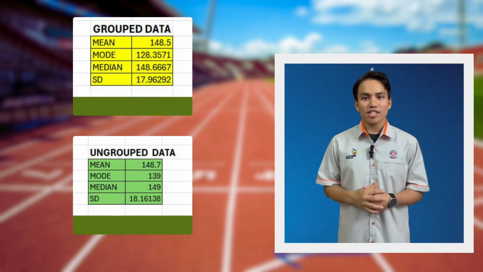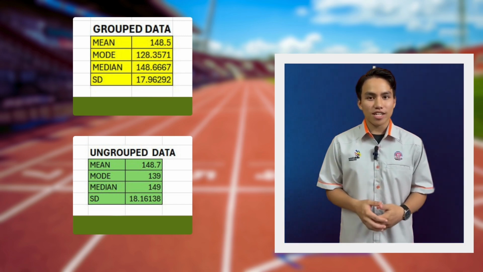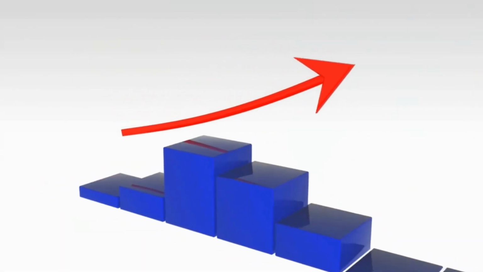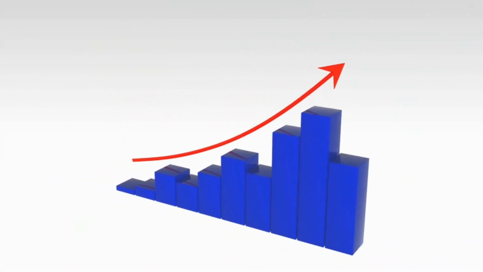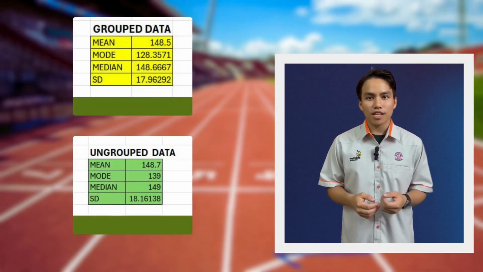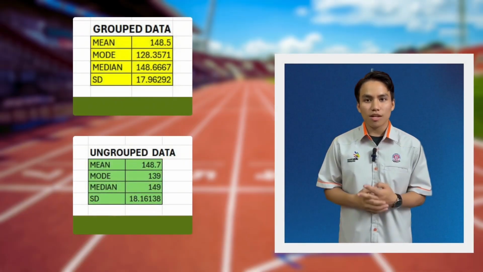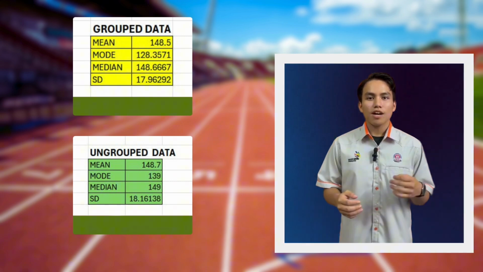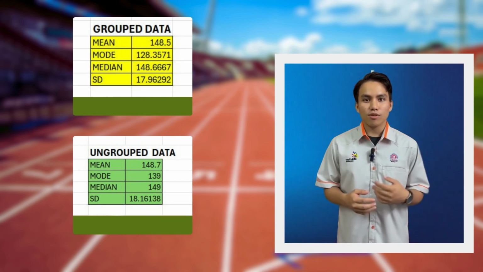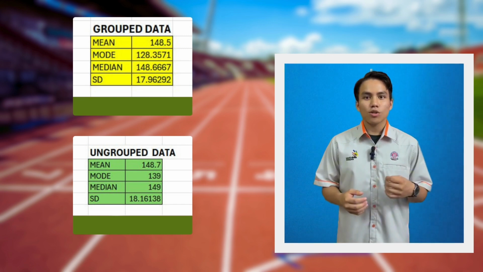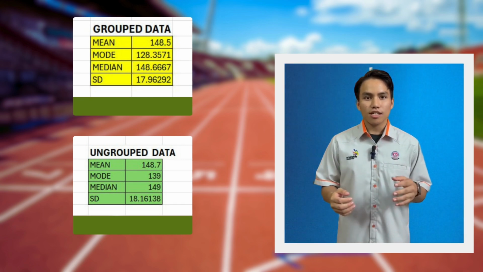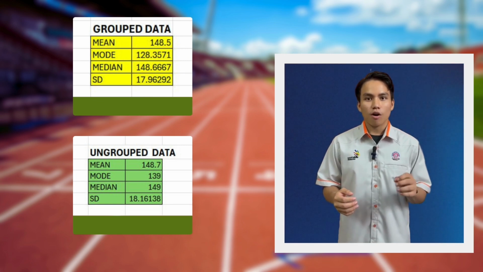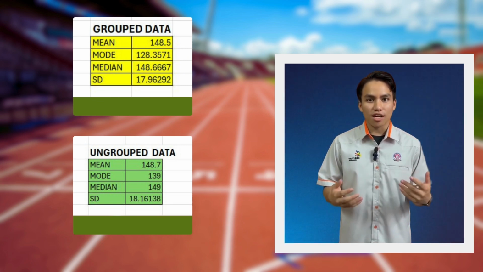Then a question arises: what is standard deviation and what is the use of it? Standard deviation is a calculation that we make using the given formula. There are two different formulas for grouped and ungrouped data. The usage of standard deviation is to measure the distribution of data or the gap between each data.